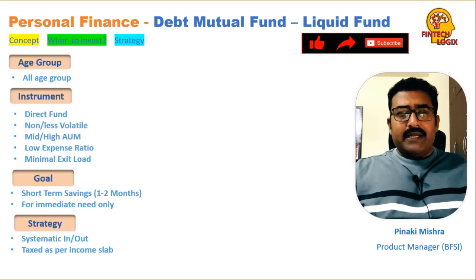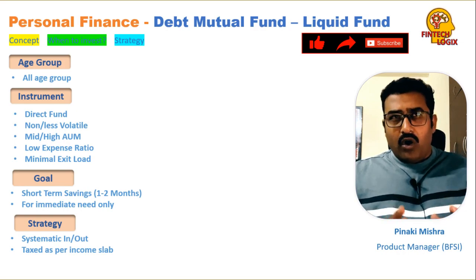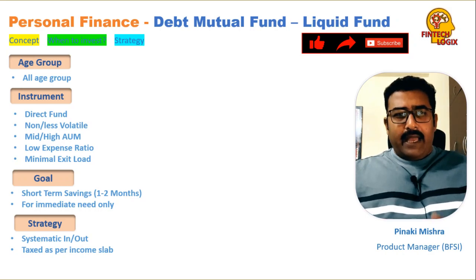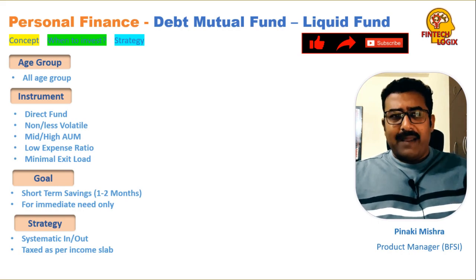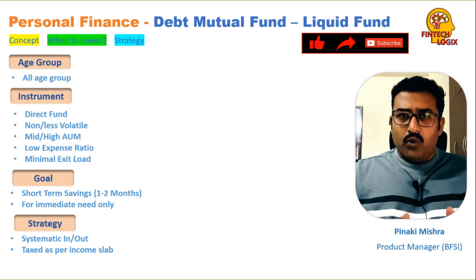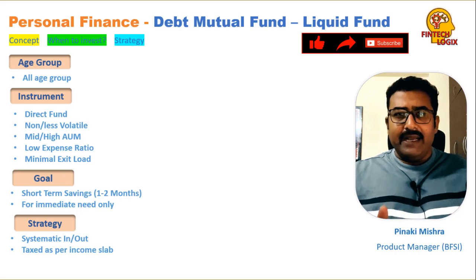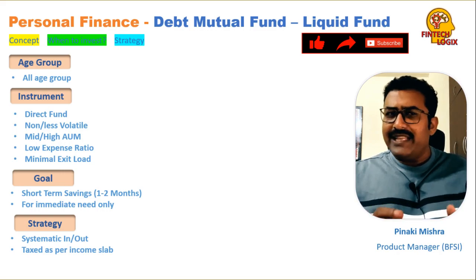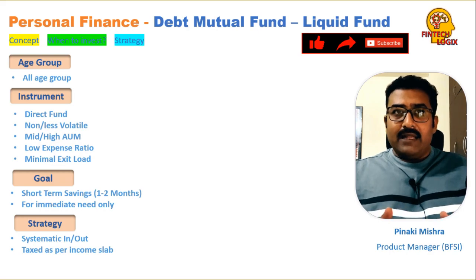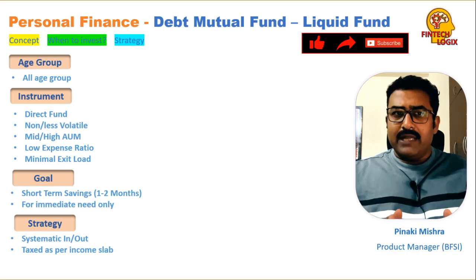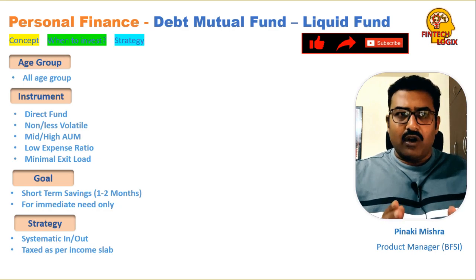Now we will stick to our skeleton here. This is applicable for all age groups and with a specific goal of short term savings. Primarily we are looking at a 1 to 2 month period, when we have an immediate need to fulfill in 1 to 2 months. Only at that point of time should we choose this mutual fund. Why I'm saying that, I will cover in the later part of my video, as it has a lot of implications of tax.